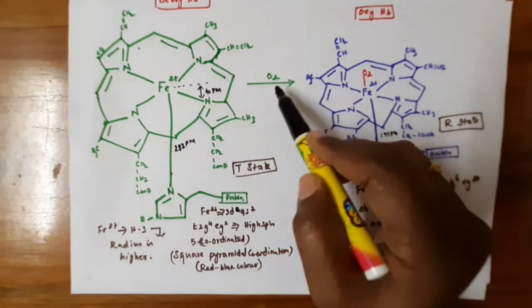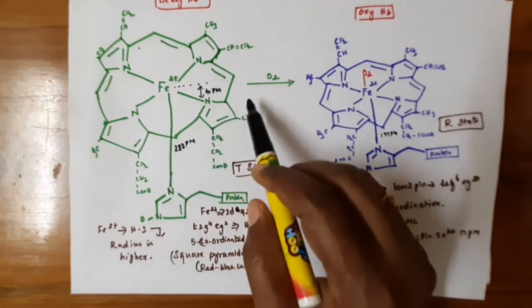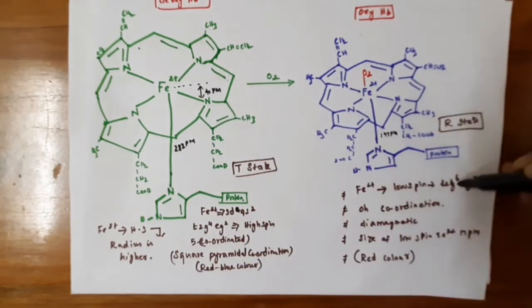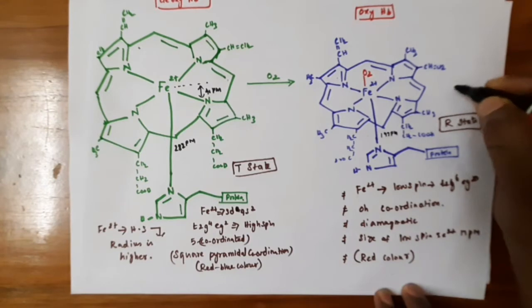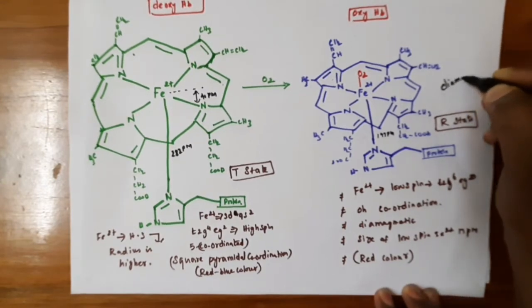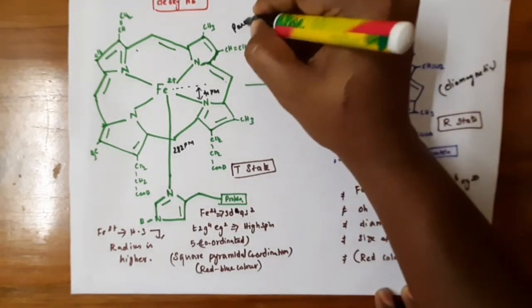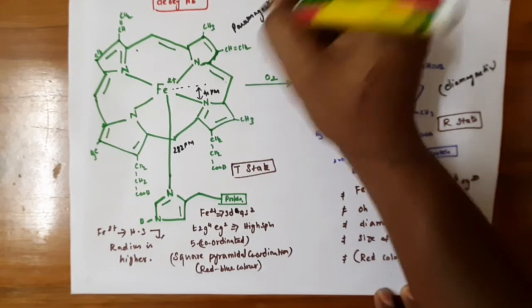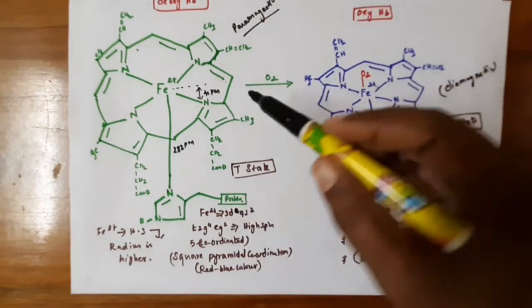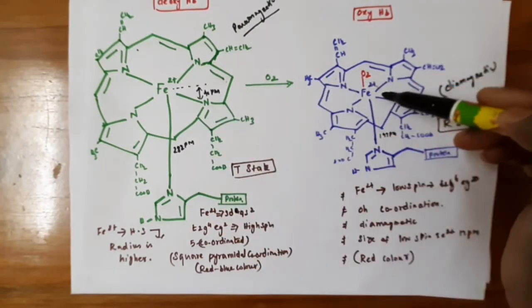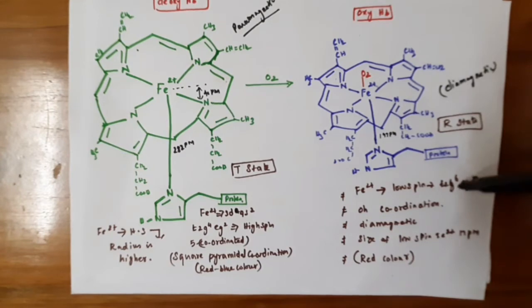As soon as it binds the oxygen, this ion is converted into the low-spin state because all the 6 electrons are paired in the t2g orbital. So the oxy form is diamagnetic and the deoxy form is paramagnetic. All the 6 electrons are paired into the t2g orbital and the eg orbital gets empty.